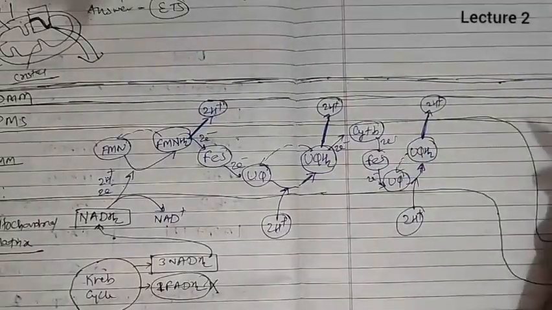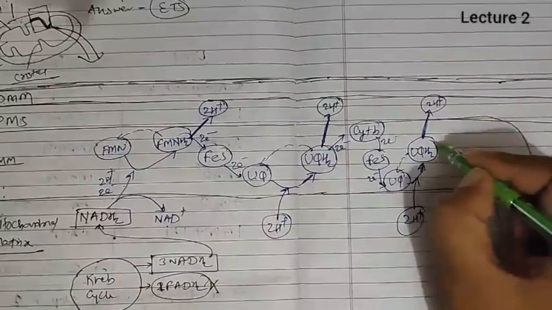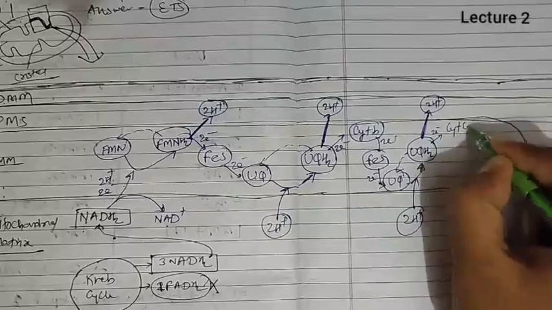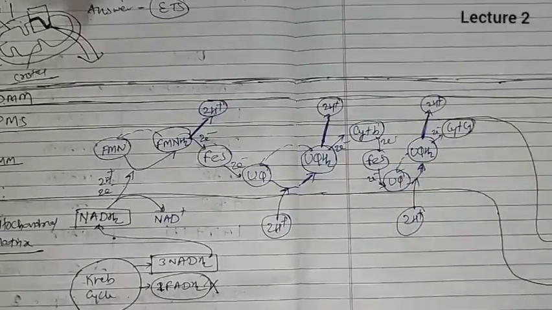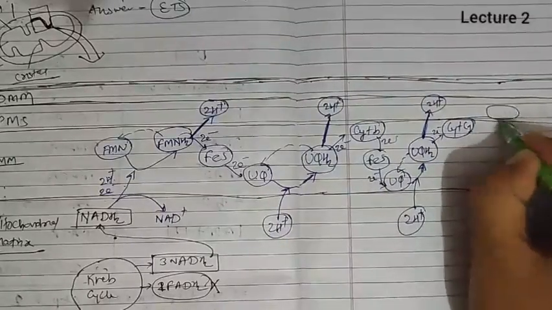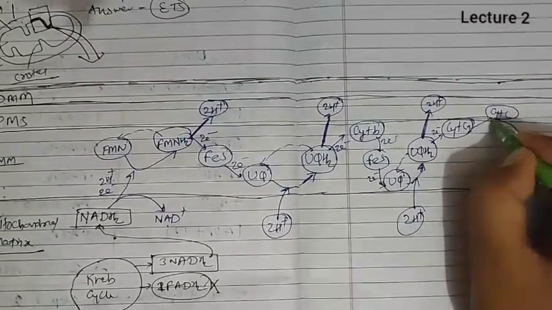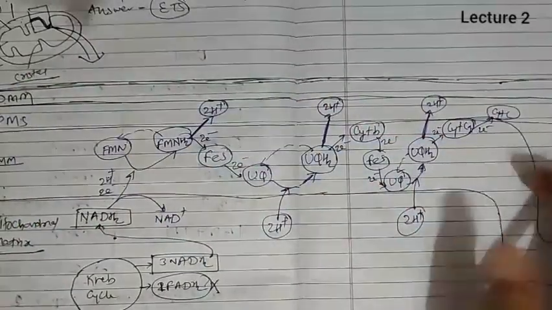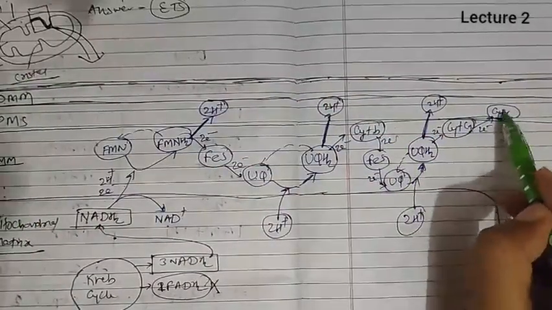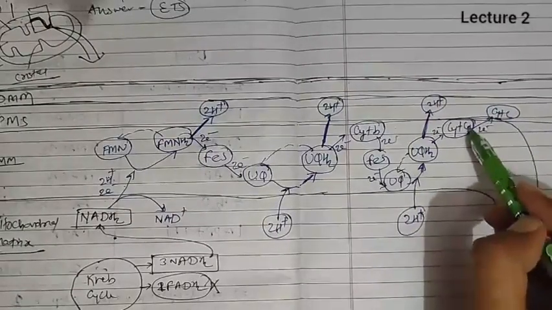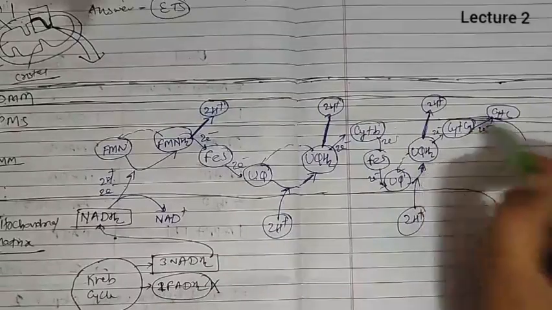Ubiquinone will be recovered back and it will give 2 electron to the cytochrome C1. From cytochrome C1, this 2 electron will pass on to the cytochrome C, which is present on the outer face of inner mitochondrial membrane. So remember, this is the inner mitochondrial membrane, and it is the outer face of inner mitochondrial membrane where cytochrome C is attached. So it receives 2 electron from the cytochrome C1.